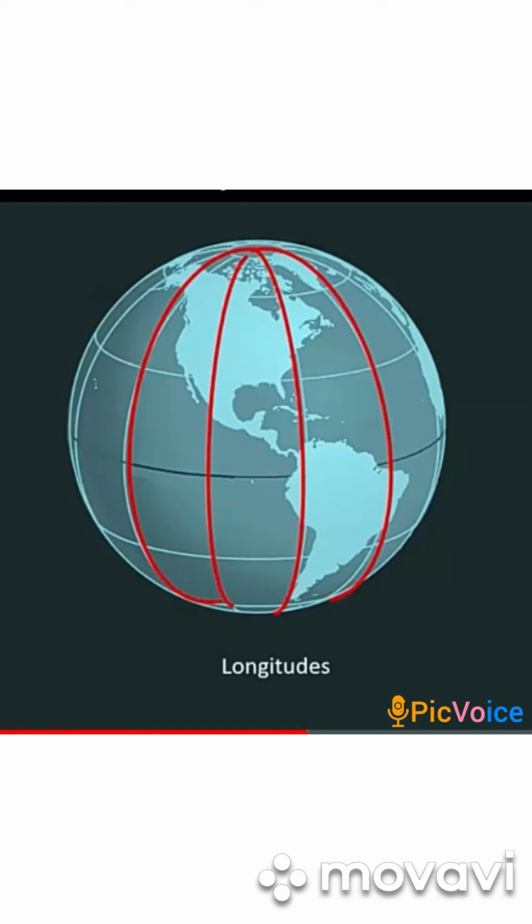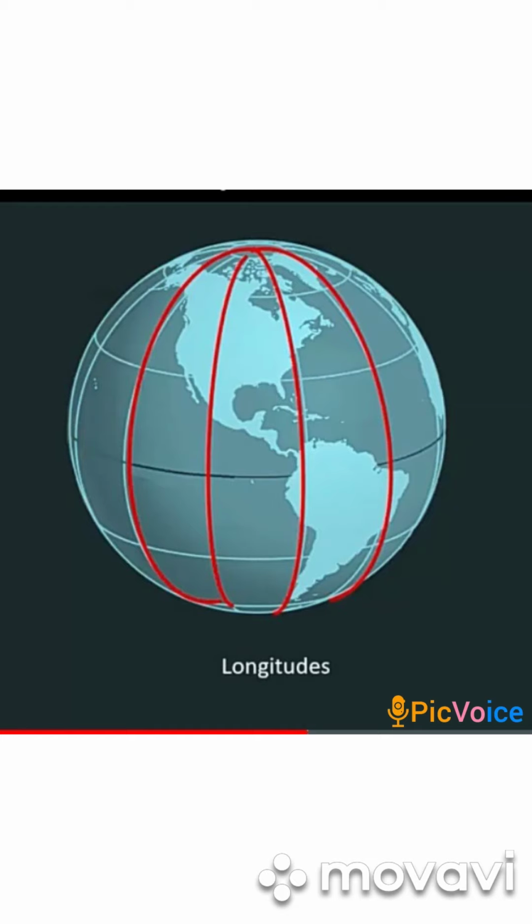Now see the lines which are drawn from top to bottom in a standing manner, which I have shown you with red color, are longitudes. Because Earth is circular, like a ball, if we rotate the ball we can see that from every angle the circles are of 180 degrees or 360 degrees. Total is 360, front is 180 and the back is 180. Also all the circles are the biggest circles. All the longitudes are of equal measurement.